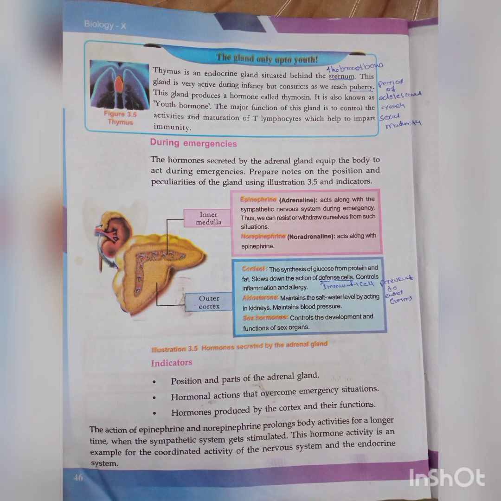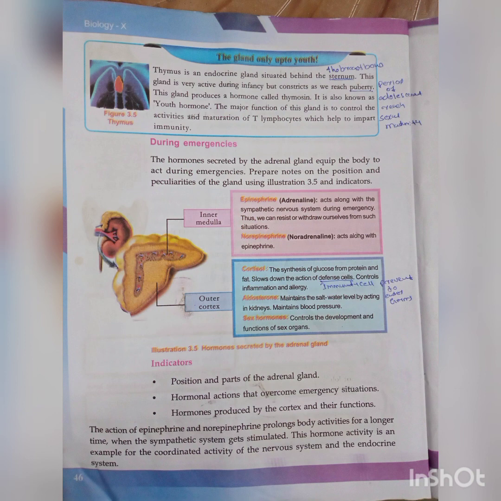Next, the outer cortex. In the outer cortex, there are three types of hormone: cortisol, aldosterone, and sex hormone. Do you know what cortisol is used for? It synthesizes glucose from protein and fat. When we eat food, it contains fat and protein. These mix together and produce glucose, by which hormone? Cortisol. Glucose is essential for our body, 70 to 110 mg per 100 ml. This glucose is prepared from fat and protein with the help of cortisol.